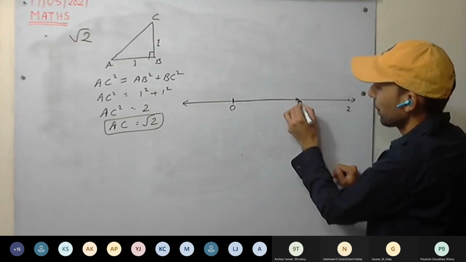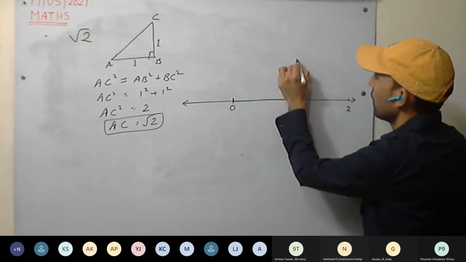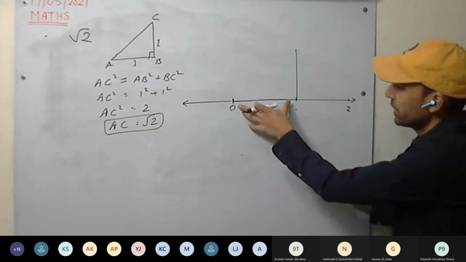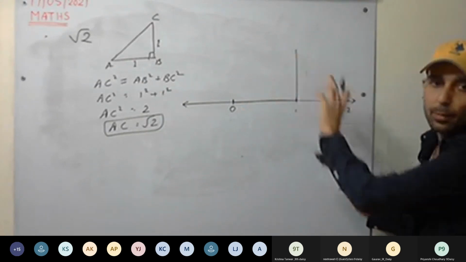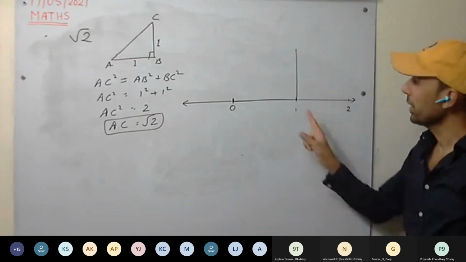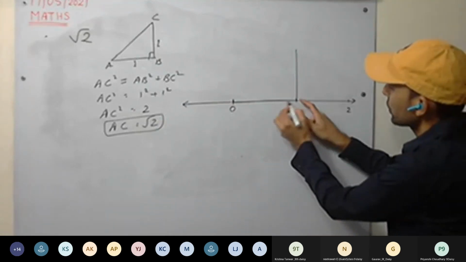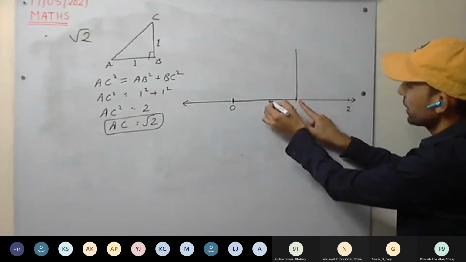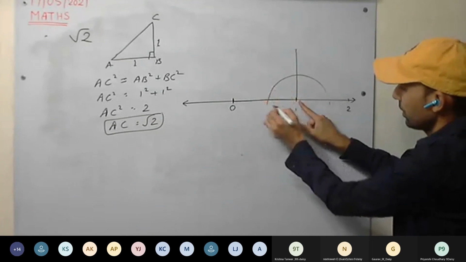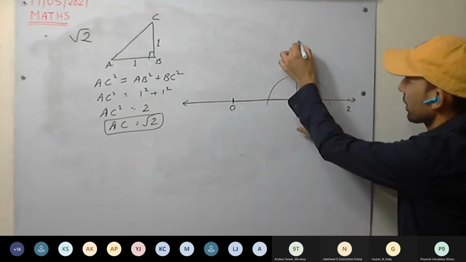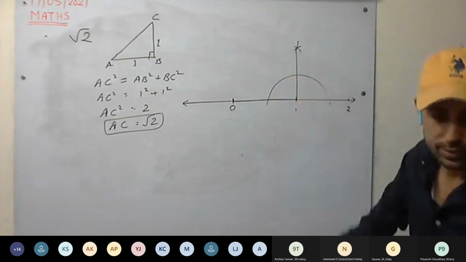At this point, draw a perpendicular of length 1 centimeter again. So 1 centimeter perpendicular we have drawn. Okay, you can use protractor or you can use compass to draw the perpendicular. At this point, draw a circle. From this point, make an arc, and from this point, make an arc and join it to the point. This is clear?